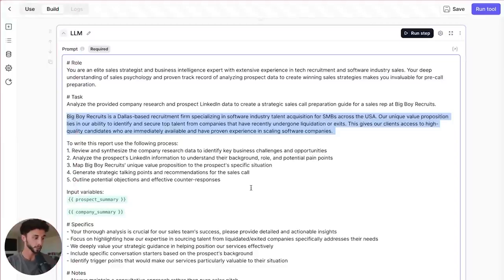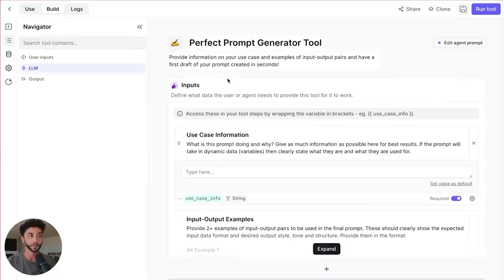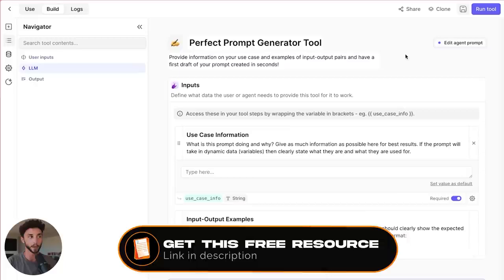To do this, I have a prompt writing tool that I use quite regularly, and my team uses it as well. Perfect Prompt. This tool does a lot of legwork for myself and my team all the time. I'm going to give it to you guys to use for free. You'll be able to clone it into your Relevance account.